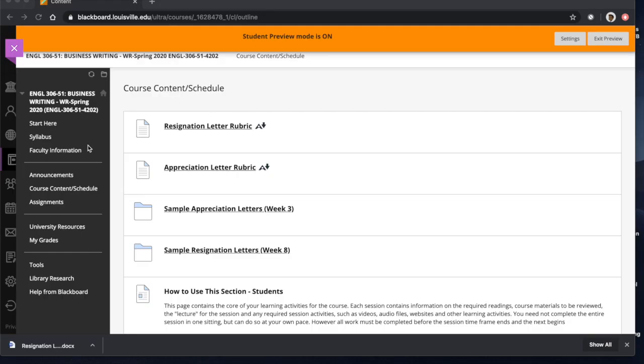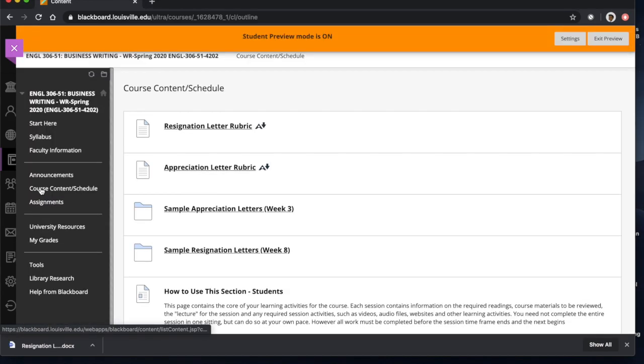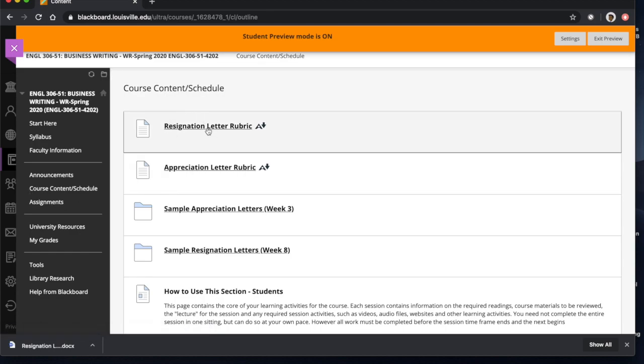All right, so what I'm going to show you right now is basically where you can find the rubric. If you click on course content, so course content / schedule, the resignation letter rubric will be right there. Just click on it, you can download it and see it. In just a second, I'm going to describe the rubric. It's very simple, pretty straightforward. But before I do that, let me show you where you're going to go to upload your rough draft for your resignation letter this week.